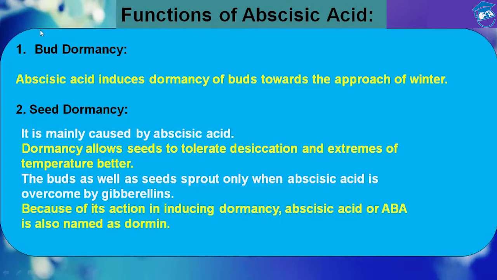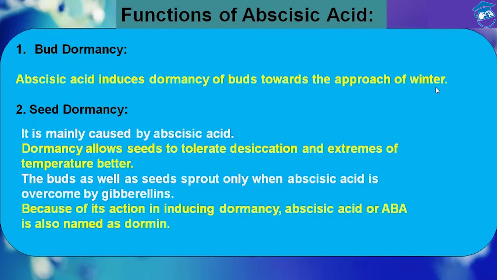Now let's see another main function of abscisic acid, that is bud dormancy. Abscisic acid, that is ABA, induces dormancy of buds towards the approach of winter. That means when the winter season approaches, abscisic acid induces dormancy of the bud and waits for the favorable season to come.